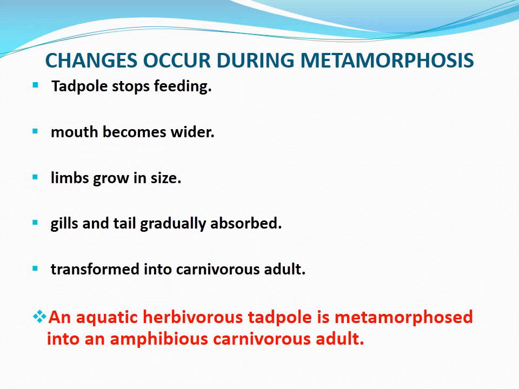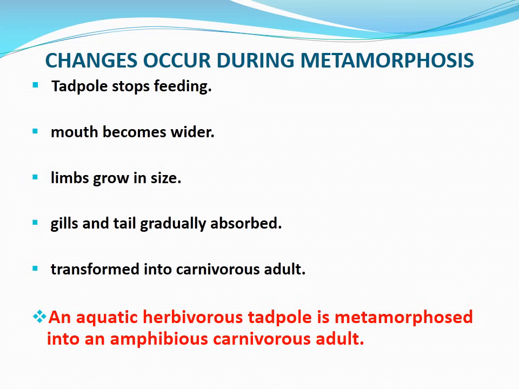So after the larval life, what will happen? Then the tadpole stops feeding, mouth becomes wider, limbs grow in size, gills and tail are gradually absorbed, and it is transformed into a carnivorous adult frog. So what will happen in the last? An aquatic herbivorous tadpole is metamorphosed into an amphibious carnivorous adult.